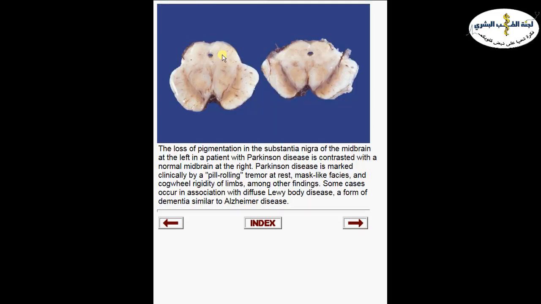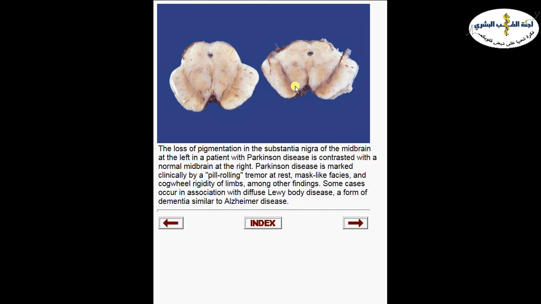Now this is a patient with Parkinson's disease. Here to the right, this is a normal person. The Parkinson person is from the left. This is the midbrain, and this area from the midbrain, the black line, is the substantia nigra. It's called nigra because of its black discoloration.